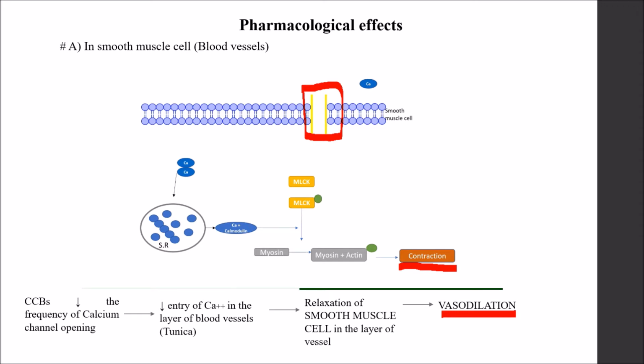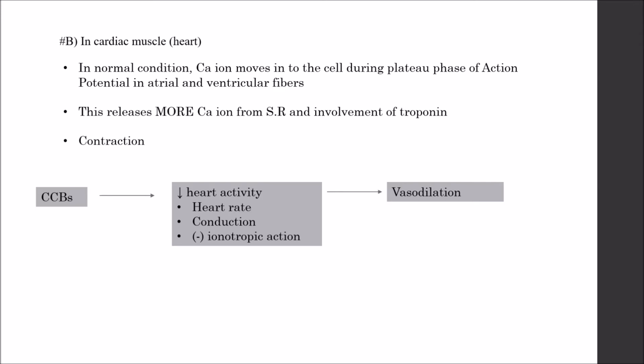Pharmacological effects in cardiac muscles, that is in the heart. In normal conditions, calcium ions move into the cell during the plateau phase of the action potential in atrial and ventricular fibers, as we all know. This releases more and more calcium ions from the sarcoplasmic reticulum, which involves troponin, and that leads to contraction. But after administration of calcium channel blockers, this pathway is disturbed, and this leads to decreased heart activity, heart rate, conduction, and a negative inotropic effect, which further leads to vasodilation.